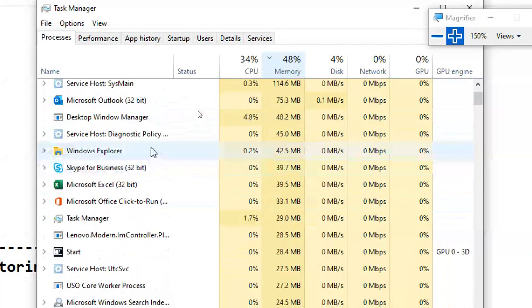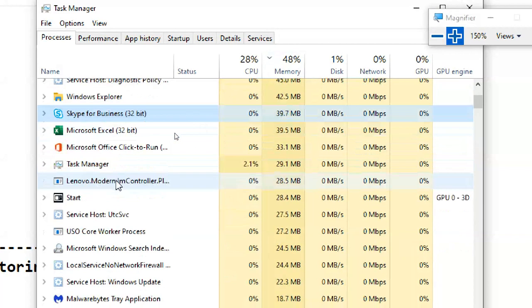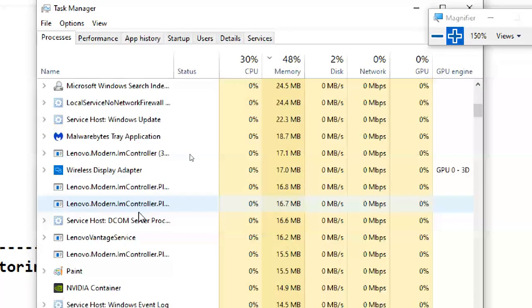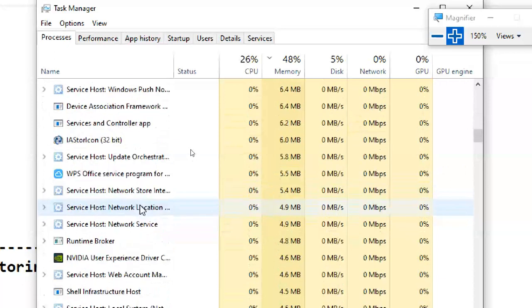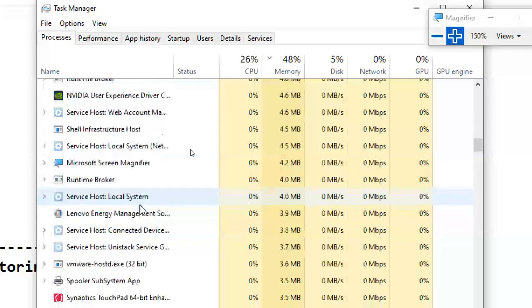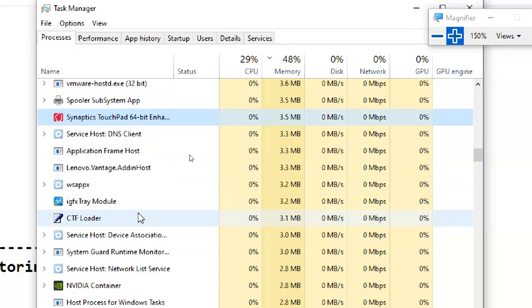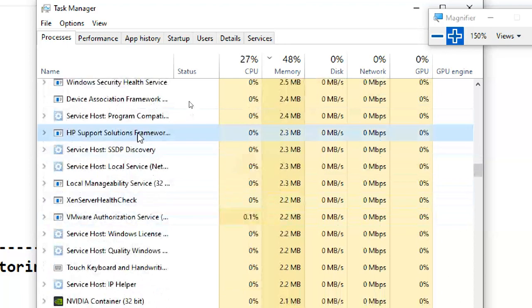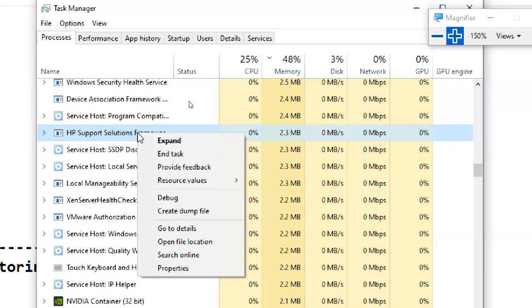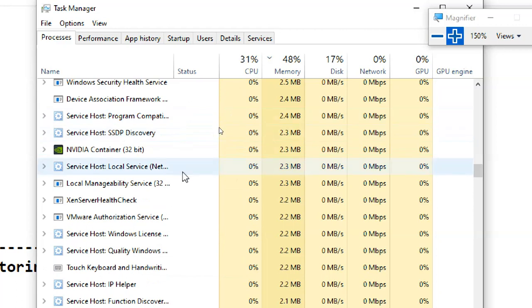I can't stop the Explorer. If I stop Explorer, everything will be closed. So find out what is that, that's in NVIDIA center. This is screen magnifier. Okay, okay. So why HP is, okay, HP support not required, right click, end task. So that will be closed.